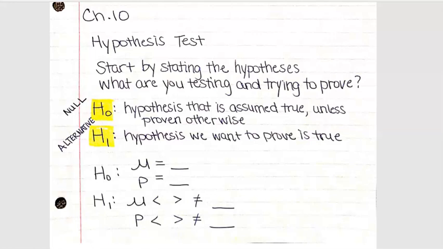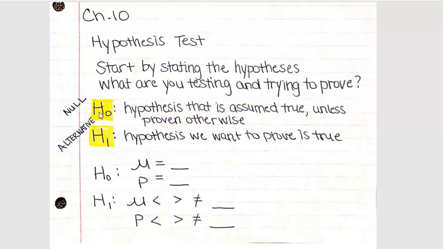All right, so the first thing we're going to do in hypothesis testing is start by stating the hypothesis. So what are we testing and what are we trying to prove? We have two hypotheses. The first one here is called the null hypothesis. It's H sub 0, so you've got a little 0 down here. That's what we're starting with. This is what we're assuming is true.